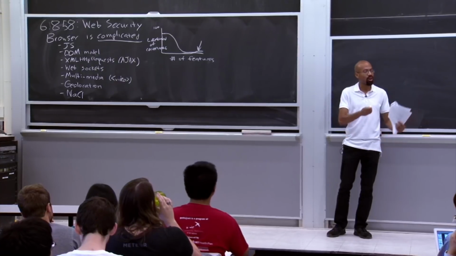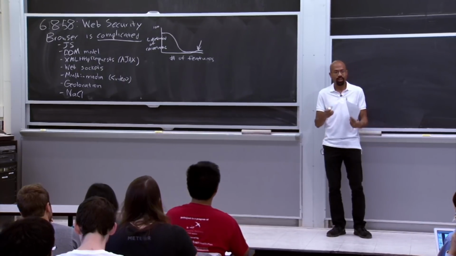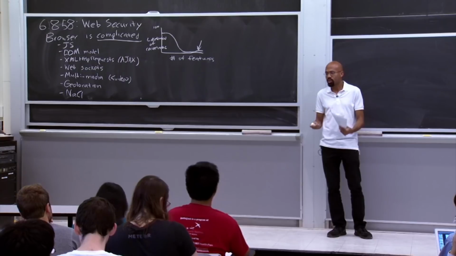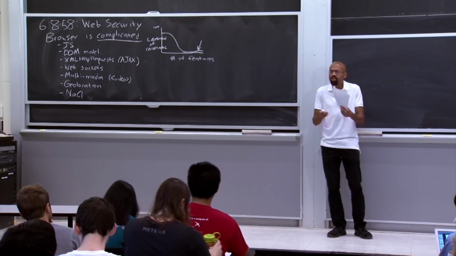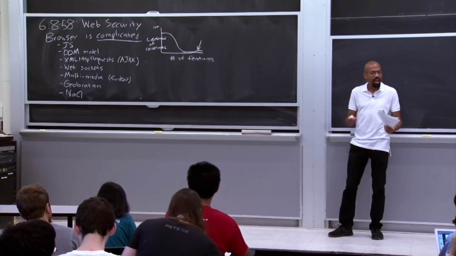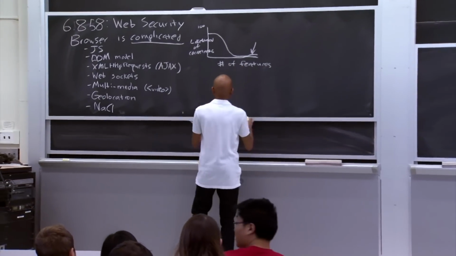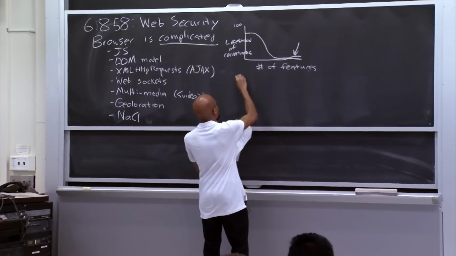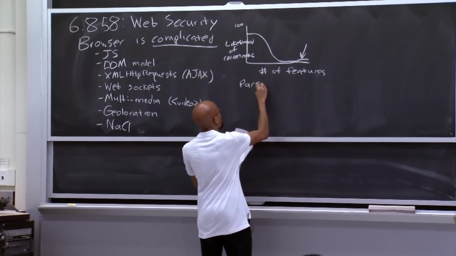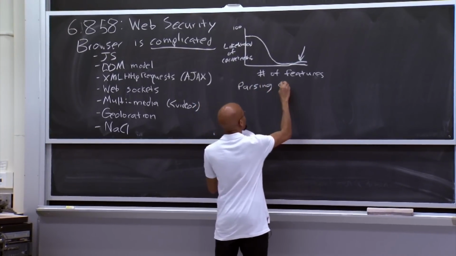Right? There's all of these software layers and all of these hardware layers that all can impact security in some way, but it's also complicated. It's not quite clear how we can make sense of the entire whole. So for example, one common problem with the web is this problem of parsing context.